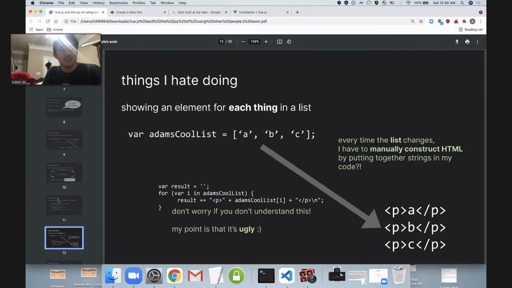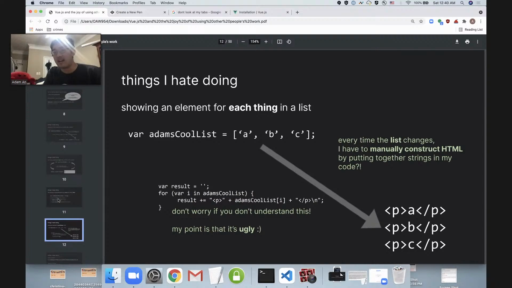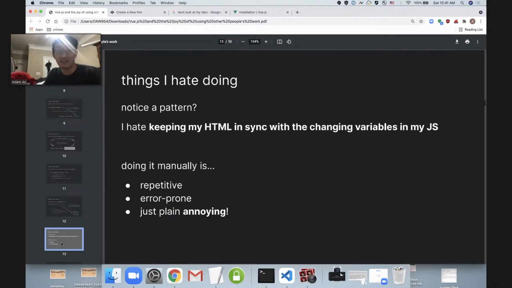So we've got a really long laundry list now of things that are really annoying. And so my point in showing you all of this is to get the gears turning and be like, these are annoying tasks. Maybe there's something out there that could help me do these. Wink, wink, hint, hint. But do you see this pattern?